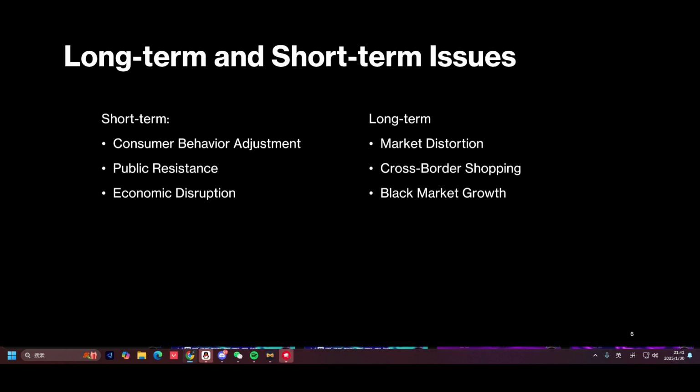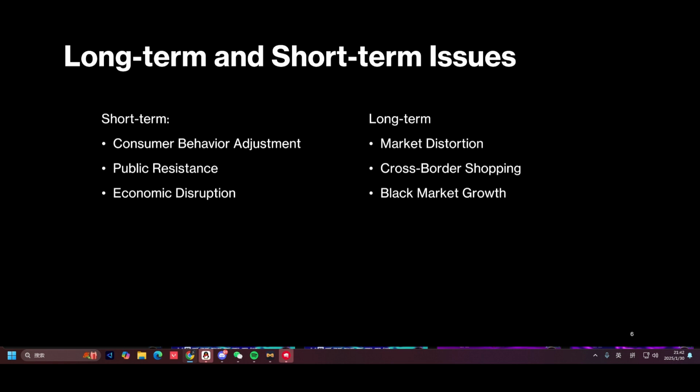And here are the long-term and short-term issues. So the short-term issues are consumer behavior adjustment, which means that consumers might temporarily reduce alcohol consumption, but they could switch to harmful alternatives that have the same effect as alcohol, which is cheaper, but it's going to be more damaging to their health.